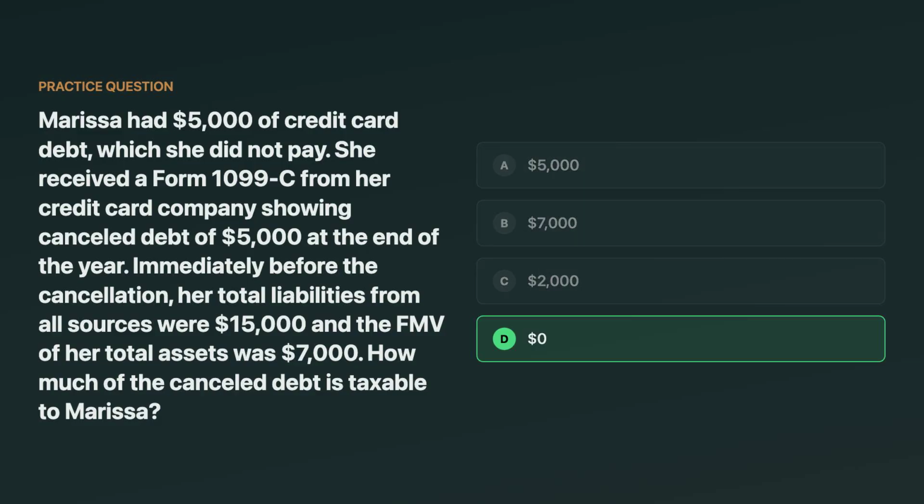None of it is taxable. She's insolvent by $8,000, $15,000 minus $7,000. Since the canceled debt is only $5,000, it's fully excluded under the insolvency rule, typically claimed on Form 982. A common trap is picking $8,000 or $7,000, but those numbers aren't the canceled debt amount.